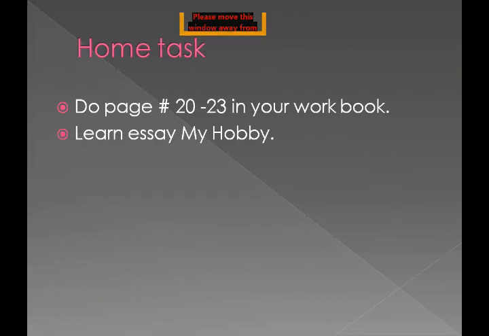Now, your home task is very easy for you because I have told you before to complete the exercises with me. So I hope you have completed with me. Do page number 20, 21, and 23 in your workbook. If you have missed any blank during the class, complete it in your workbook. It's your home task. And learn essay my hobby. First of all, you will write the essay in your fair copies.